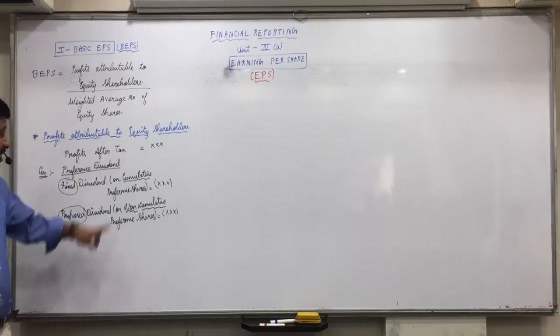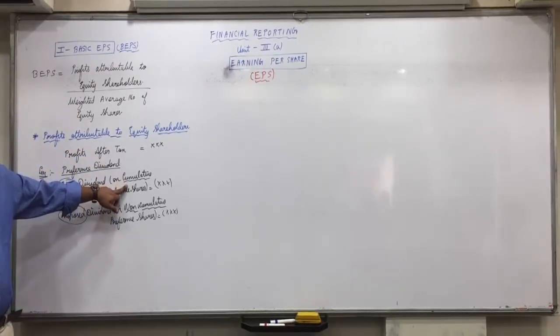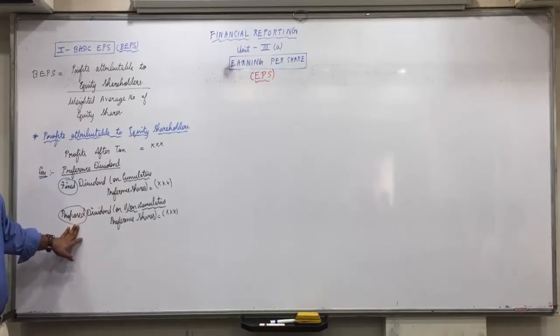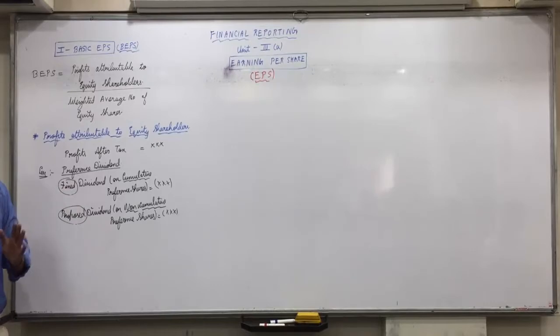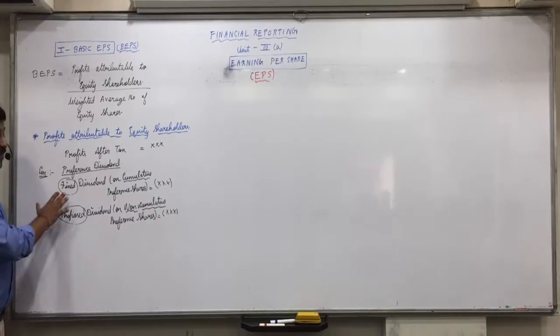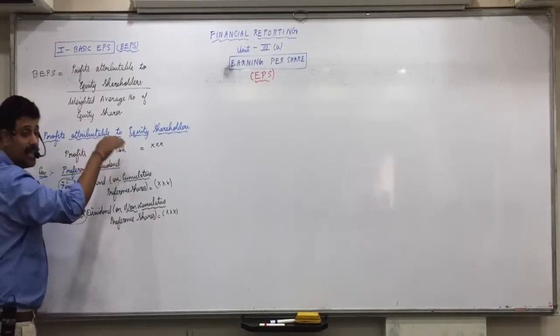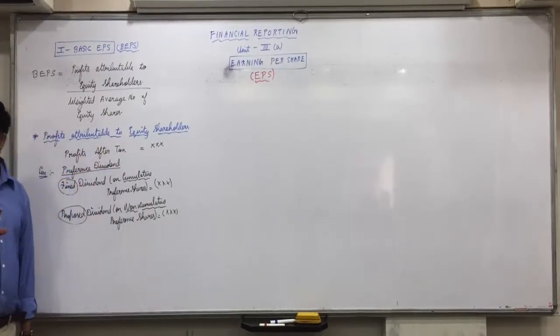But suppose we have 15% cumulative preference shares and the proposed is 10%. Even then you will subtract 15% dividend. Because the remaining 5% the company has to give to the preference shareholders, if not today, then tomorrow. So that much profit for the equity shareholders is going to decrease.